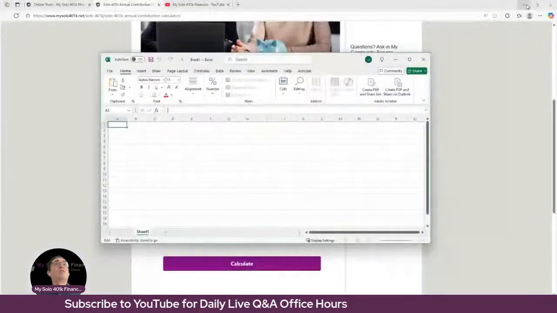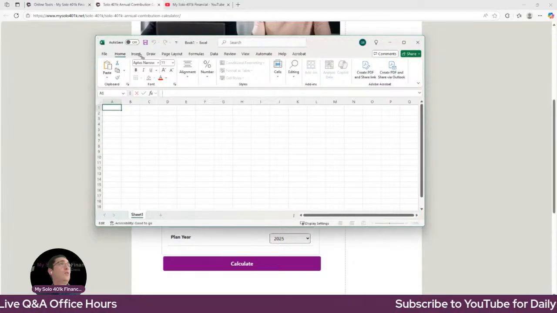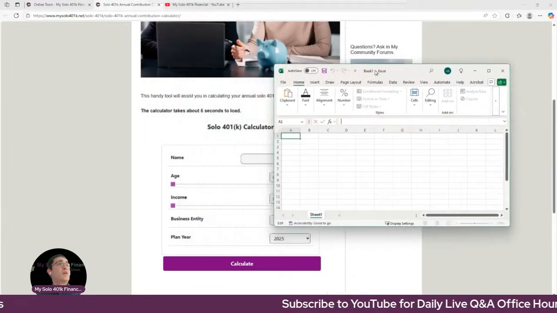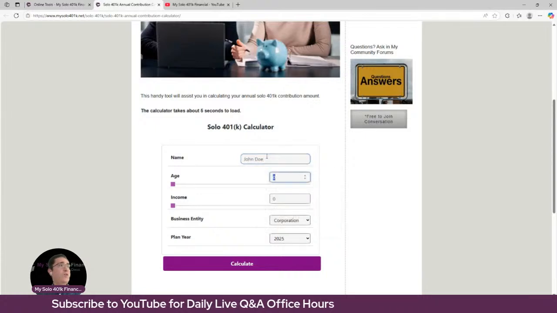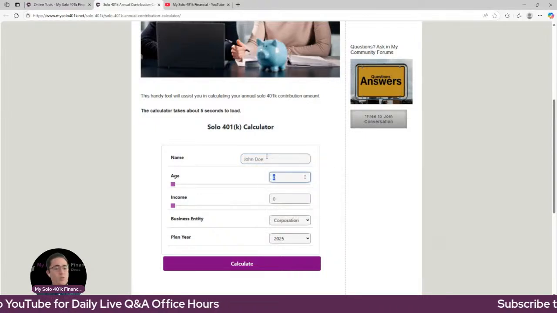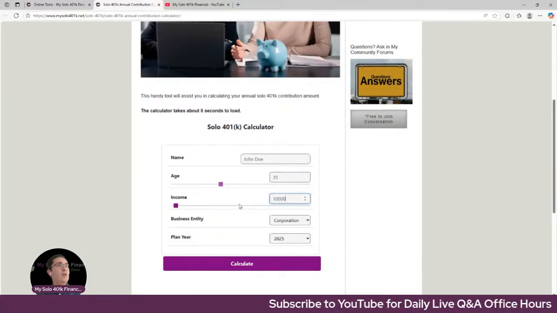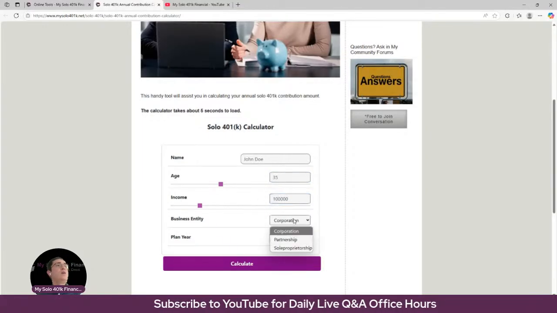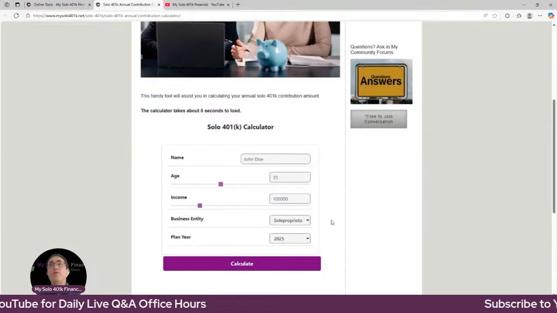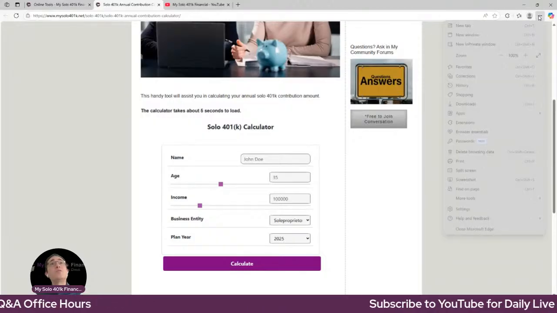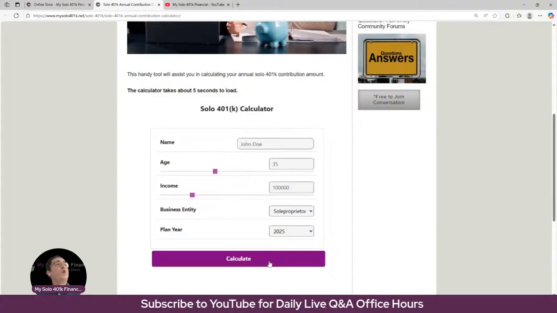All right, so let's take this down. Let's go over to the calculator. And again, you can find this on our website under Learn and then Online Tools. So we got John Doe, whose age, let's assume 35, and their income, let's assume it's $100,000. Now this is going to be line 31 of Schedule C from your 1040. So after your expenses from your business, etc., your net income's $100,000. So let's run the calculator.